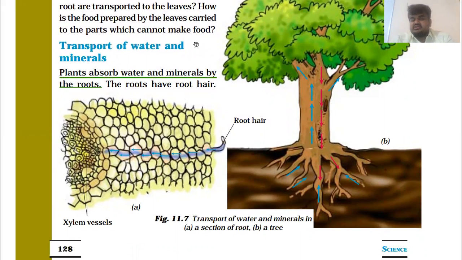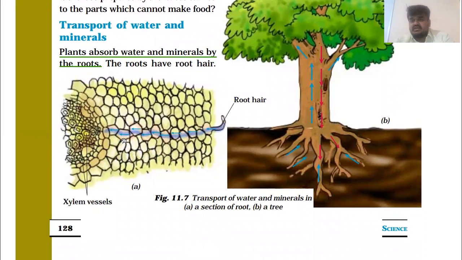Plants absorb water and minerals by the roots. We already discussed this in the last chapter, but let's discuss it once again. This is xylem vessel, we can say, in this figure number 11.7a. You are given a section of root. So this is xylem vessel, and this type of root hair must be there. This whole part is the root, but this is root hair.